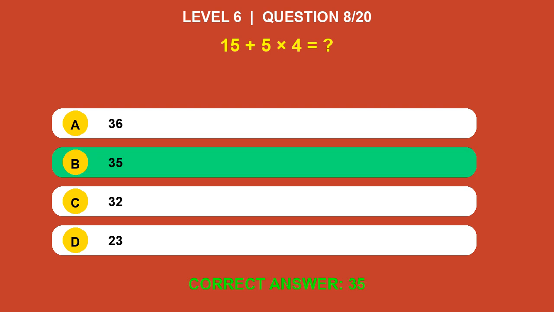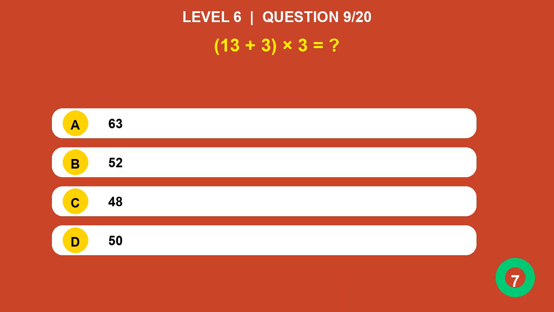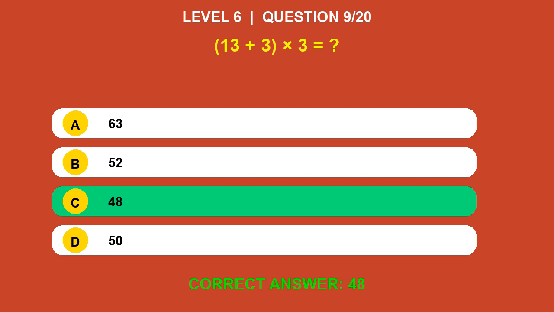Answer is 35. 13 plus 3 times 3 equals? Answer is 48.